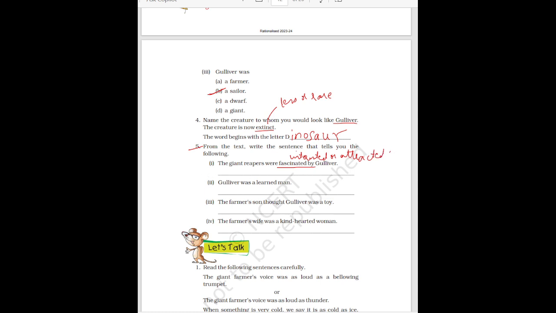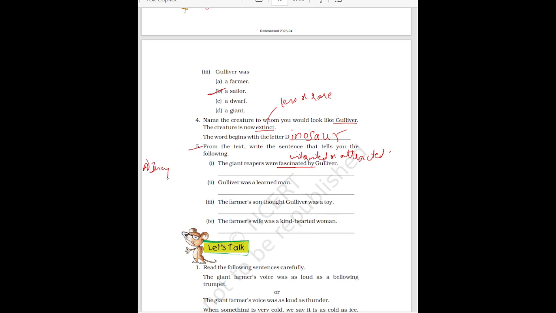So here you have to take one sentence from your textbook, from your chapter, which gives the hint that the giant reapers were interested in Gulliver. Which sentence is that? It is, they all sat on the ground to take a good look at me. This sentence you will get from your textbook itself.